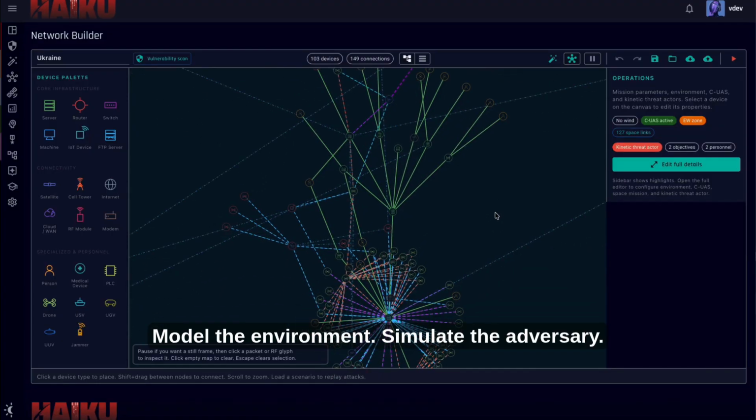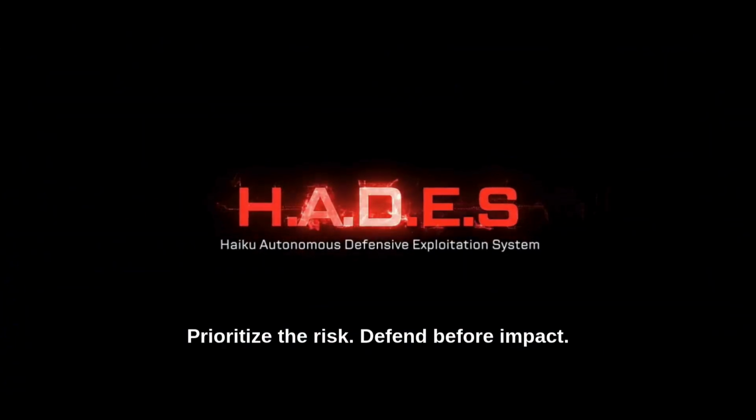Model the environment. Simulate the adversary. Prioritize the risk. Defend before impact.